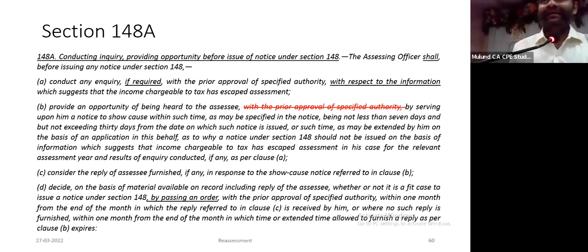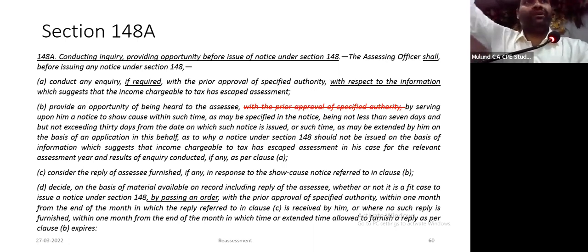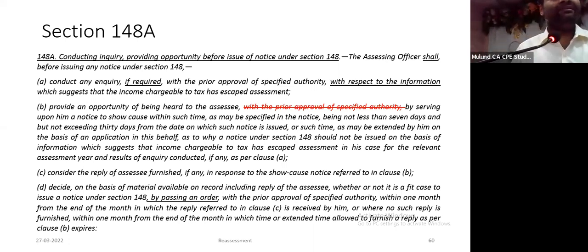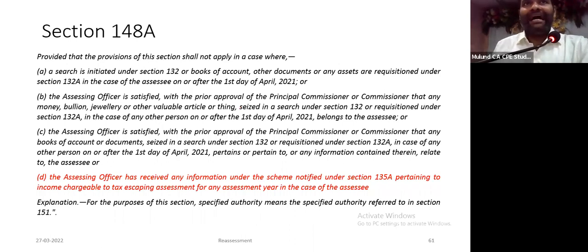Once you file your reply, they'll have to pass an order disposing the objection. Along with passing the order under 148A(d), they will issue notice under section 148, if they are convinced this is a fit case to issue notice under section 148. However, this whole procedure is not required to be followed in 4 situations.